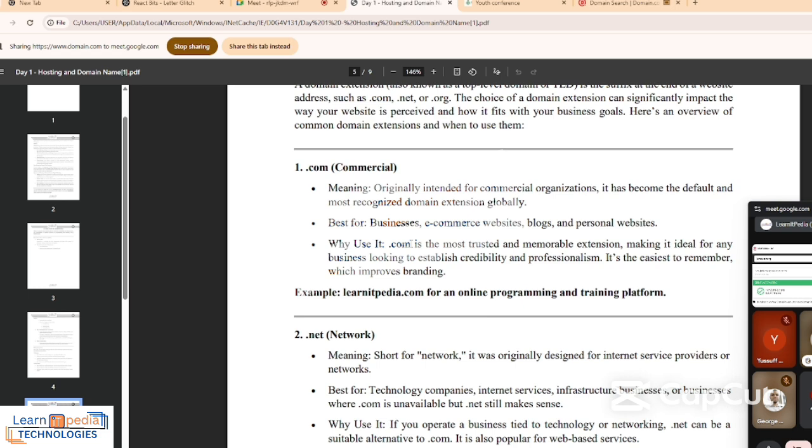But funny enough, people now prefer .com. People that ought to use .net are using .com. People that ought to use .biz, B-I-Z, use .com. Technology companies that ought to use .tech, T-E-C-H, use .com, because .com is now very, very popular. Now we also have some specific extensions.